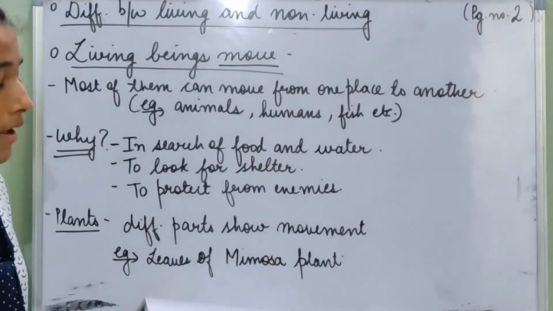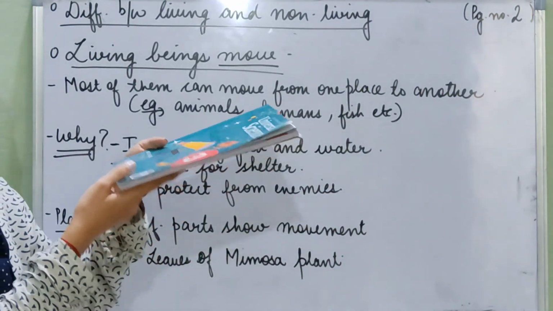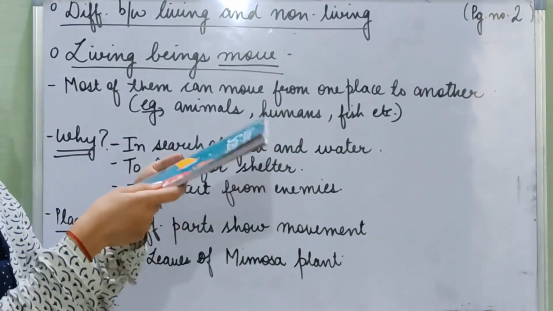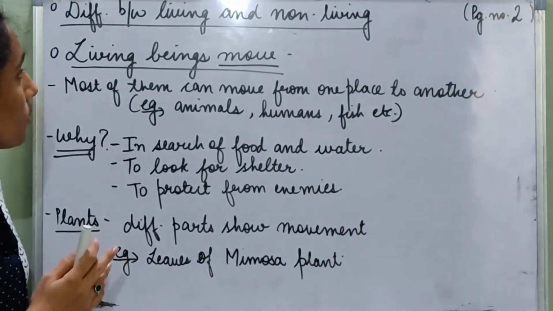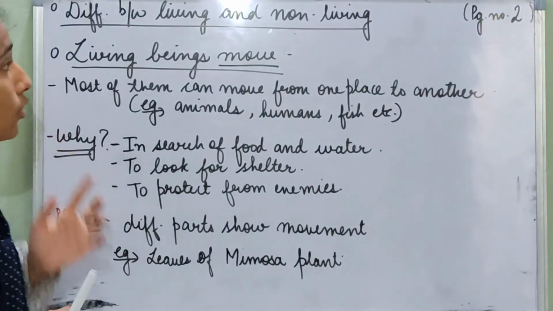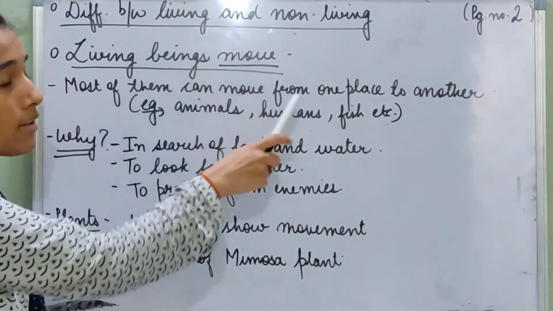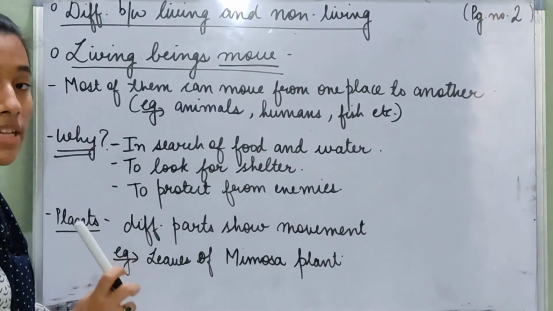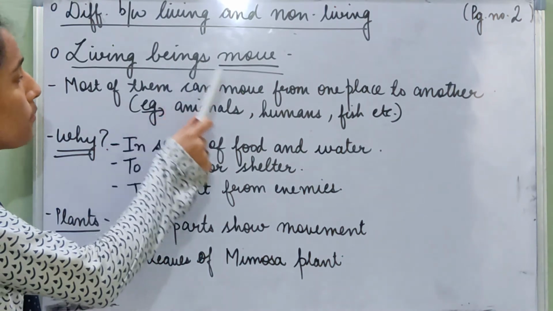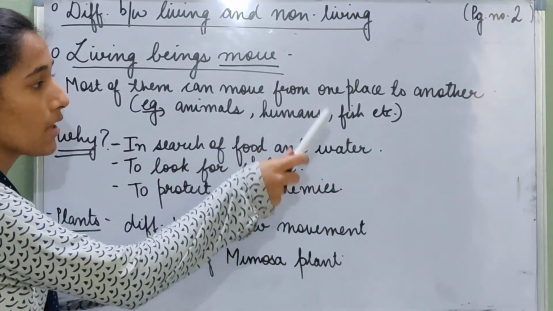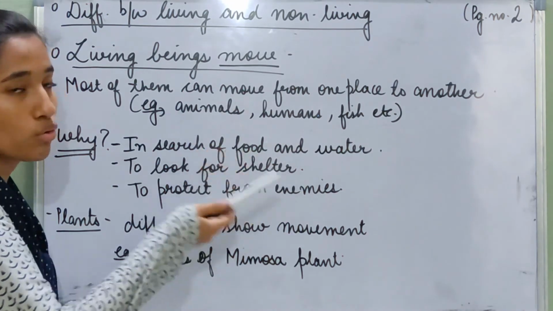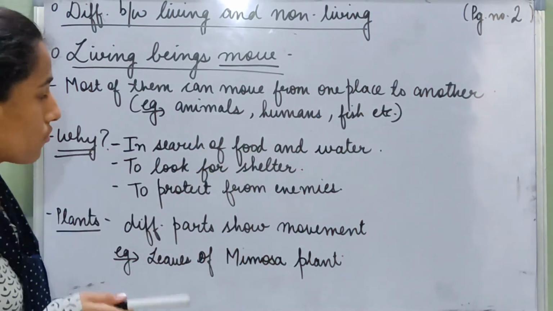For example, I have this book in my hand, but it will not move on its own. It can only move when I move it. So what we have learned today is that there are a lot of differences between living and the non-living. The first difference that we learned today is living beings move. Most of the living beings can move from one place to another. For example, animals, humans, fish, snakes, etc.